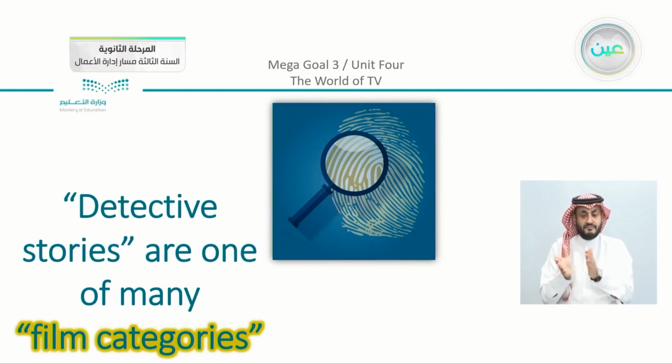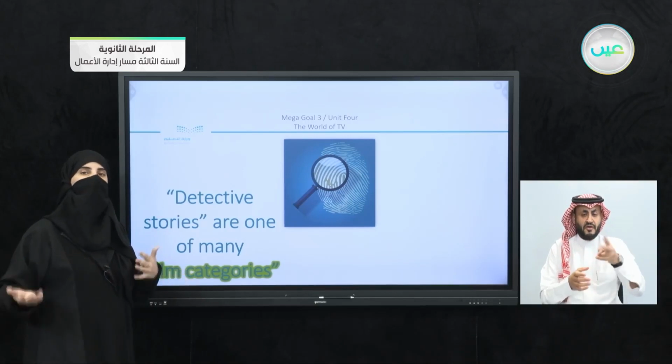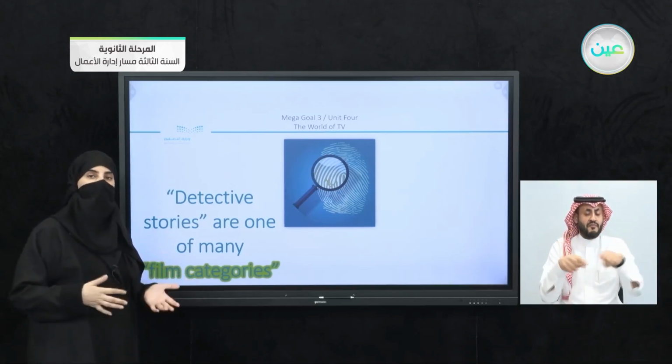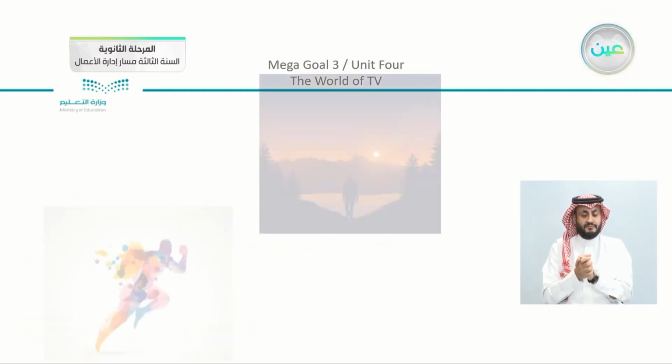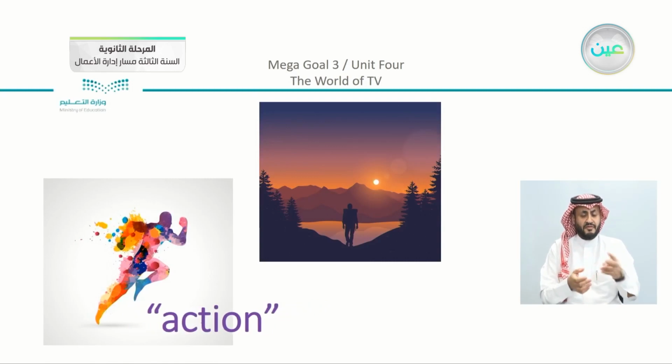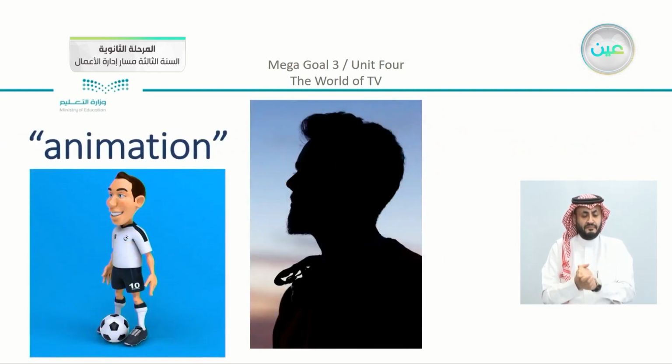Now, detective stories are one of many film categories. So we did discuss something from the very start of our unit about different types of movies, or we can say film categories. So detectives are just one. You can see, for example, from the pictures, that there is something about action, or we have here adventure. Also, we can say that there are different animation movies, or we can add that there is something about biopics.